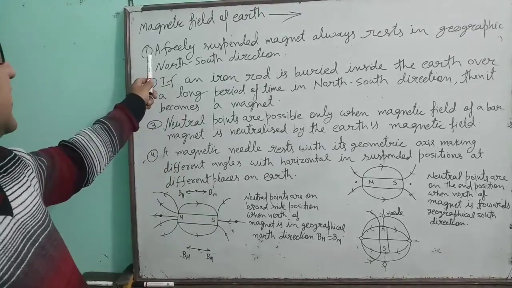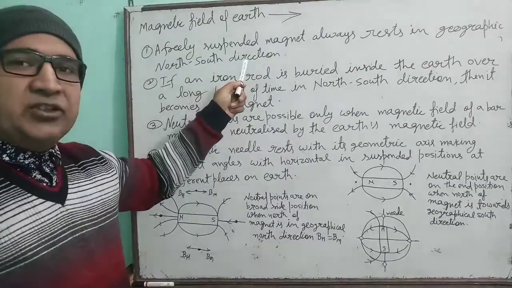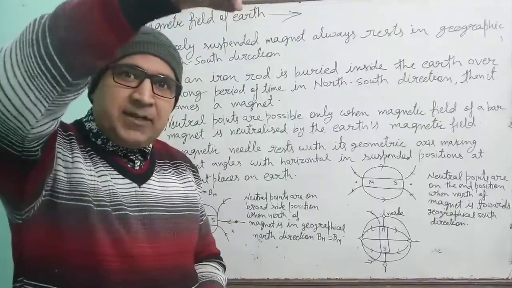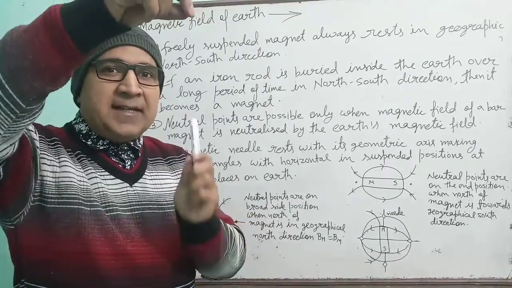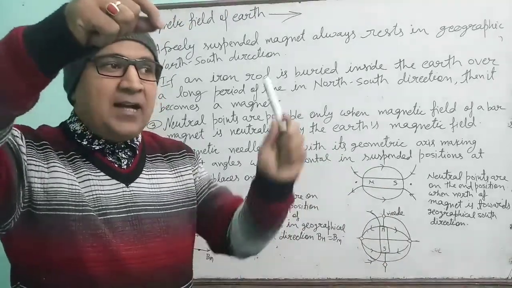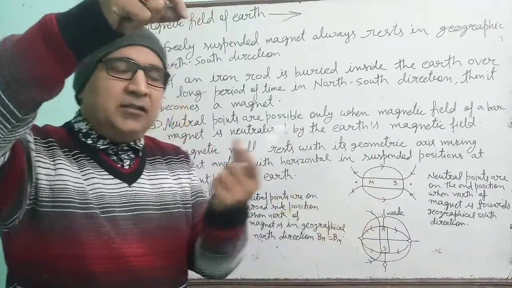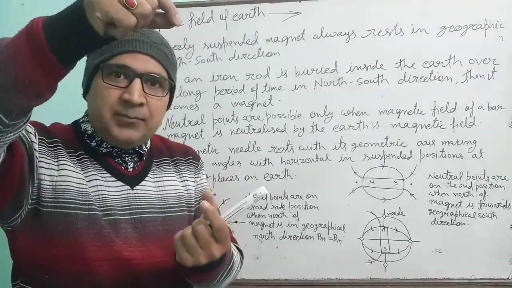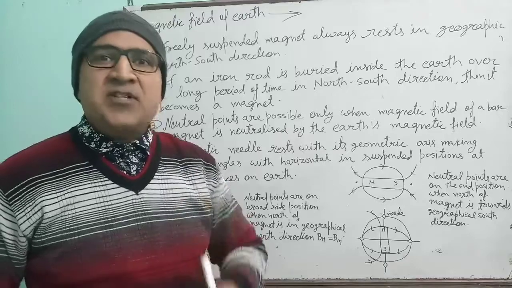See here. The first one is a freely suspended magnet always rests in geographic north-south direction. How can you explain it? Since a magnet is suspended in the air, it always comes to rest in the north and south direction. It is possible only when our earth is also behaving like a magnet and south direction of the earth is attracting the north direction of the magnet and north direction of the earth is attracting the south of the magnet. That is why the magnet always comes to rest in the north and south direction. This is the first evidence.